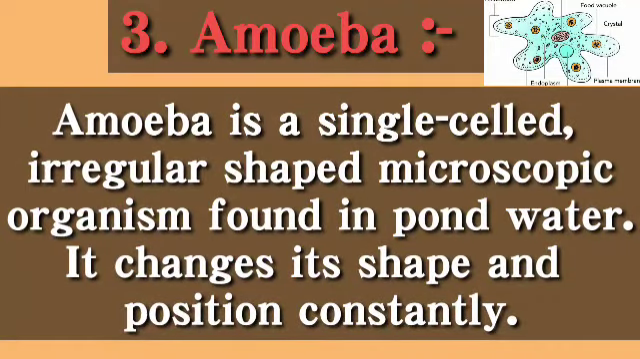Next keyword is amoeba. Amoeba is a single-celled, irregular-shaped microscopic organism found in pond water. It changes its shape and position constantly. That is because it forms pseudopodia for locomotion and for capturing food. So it changes its shape constantly.